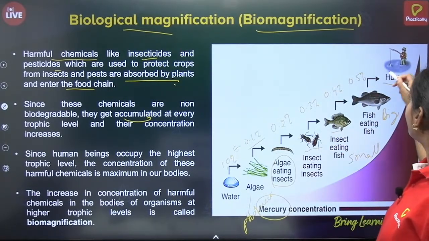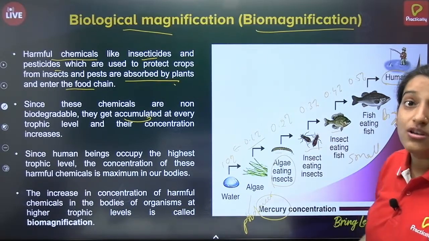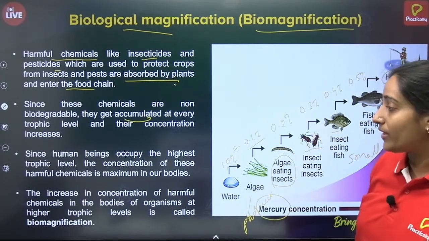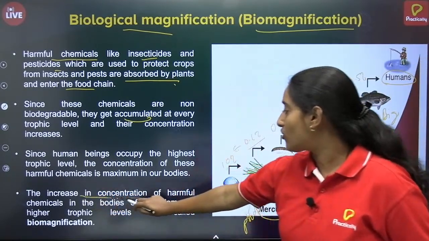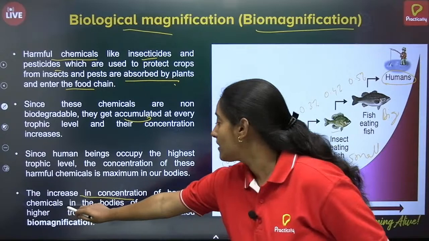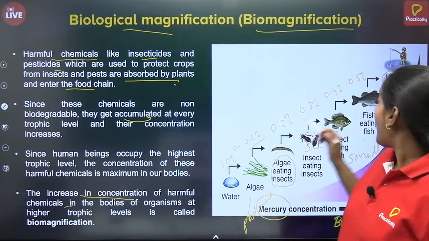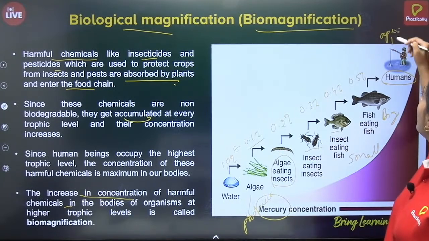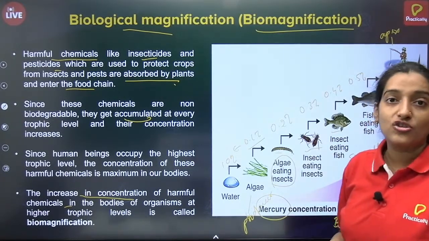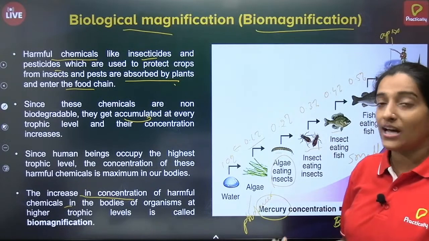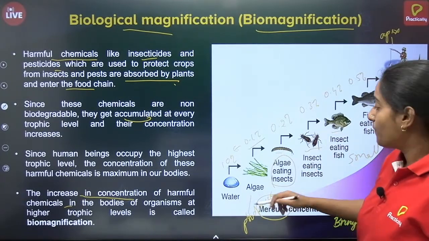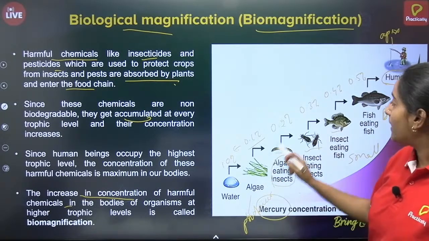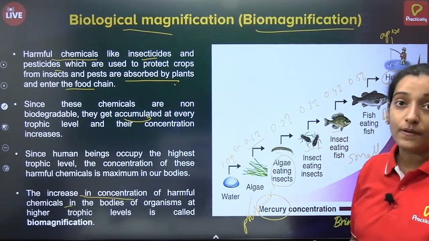And ultimately, when humans are fishing big fishes, we are consuming the mercury. So an increase in the concentration of harmful chemicals is usually observed. And we are the ultimate, the apex consumers. And we are consuming fish, not on a daily basis, but we are consuming fish, correct? So the magnification, you can see that from algae to fish it is 0.5%.